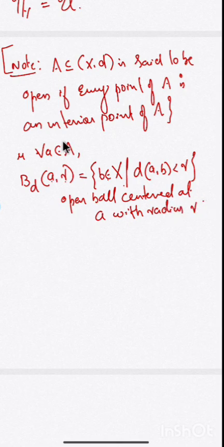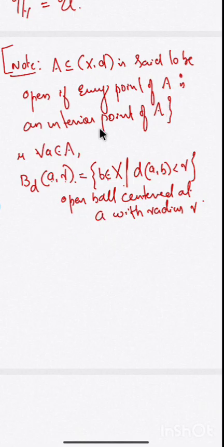Okay, a point is an interior point if there exists an open ball B_D(a, r) such that this open ball is fully contained in A. That is the meaning of a point being an interior point.